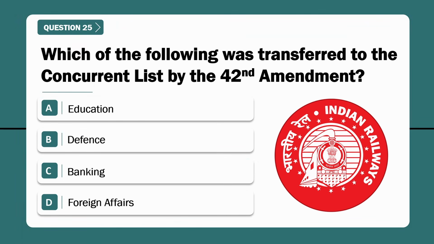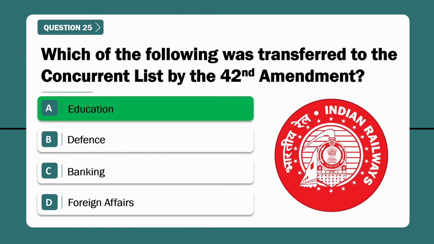Question number 25. Which of the following was transferred to the concurrent list by the 42nd Amendment? Correct answer is option A, education.